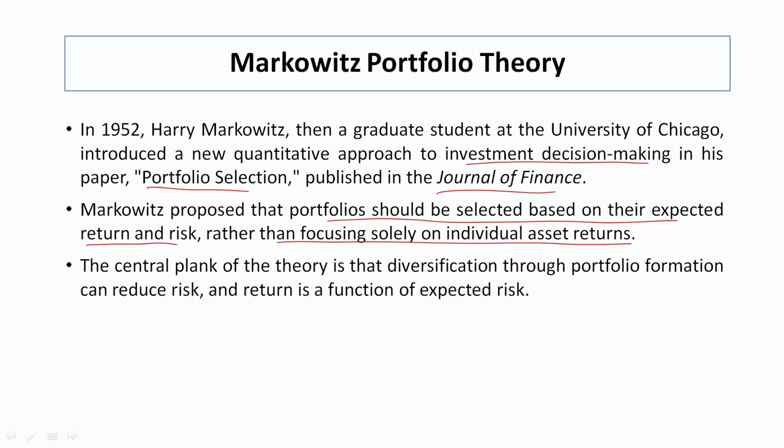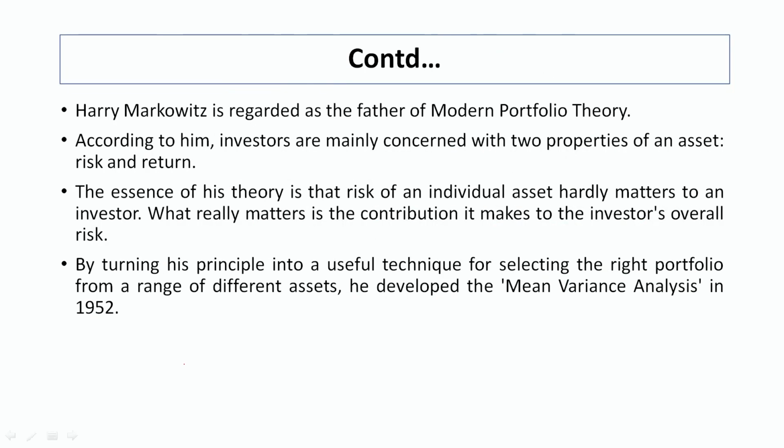But he propounded that we should focus on the expected return and risk of individual securities along with the portfolio risk and return. The central plank of the theory is that diversification through portfolio formation can reduce the risk, and return is a function of expected risk. So this is the basic concept propounded by Henry Markowitz: we have to diversify the portfolio, this diversification is going to reduce the risk, and return is basically the result or function of expected risk. Henry Markowitz is also known as the father of modern portfolio theory.